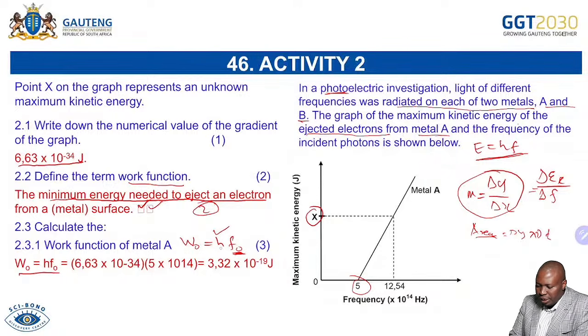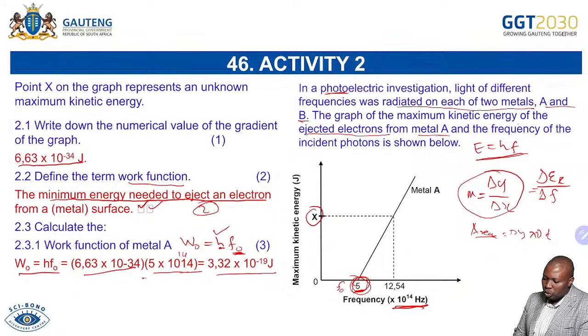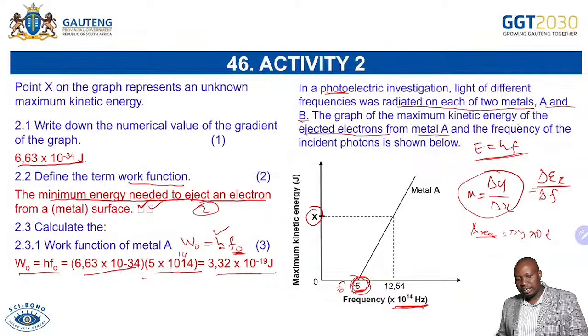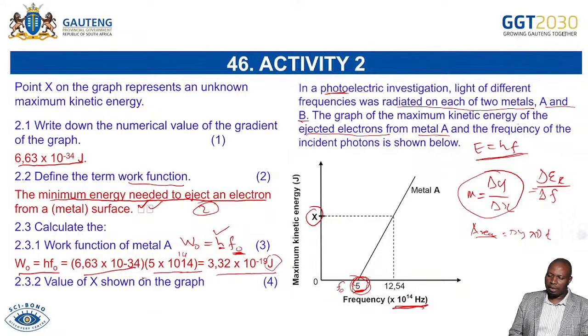You know the h, which is your Planck's constant, times 10 to the power of minus 34. Don't forget, our threshold frequency f0 is not 5. It's 5 times 10 to the power of 14. So please do that correctly. 5 times 10 to the power of 14. And then you are able to multiply them. You get 3,32 times 10 to the power of minus 19. Remember, our work function energy is measured in joules. So it must be in joules there. So you are able to get your 3 marks.